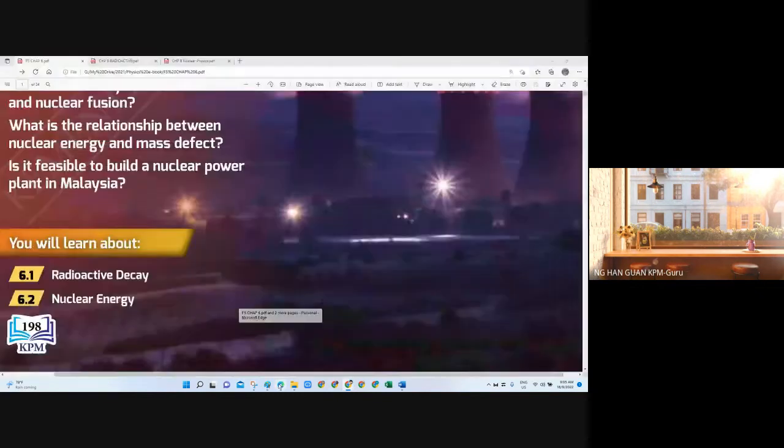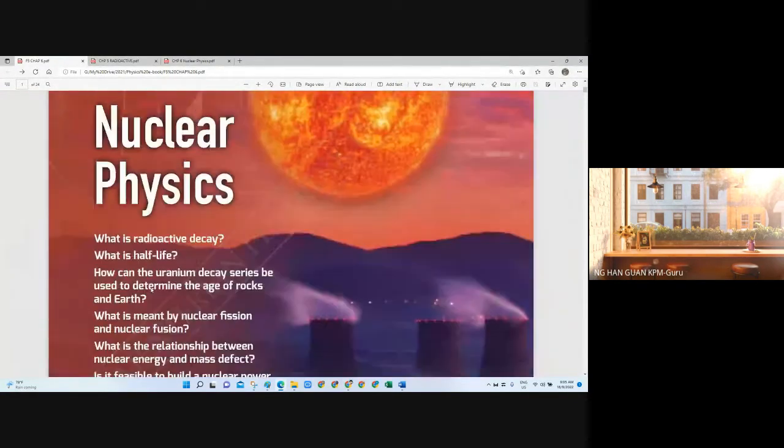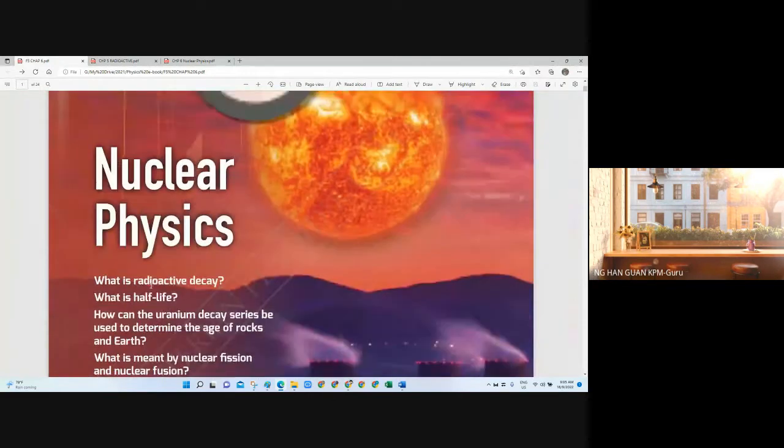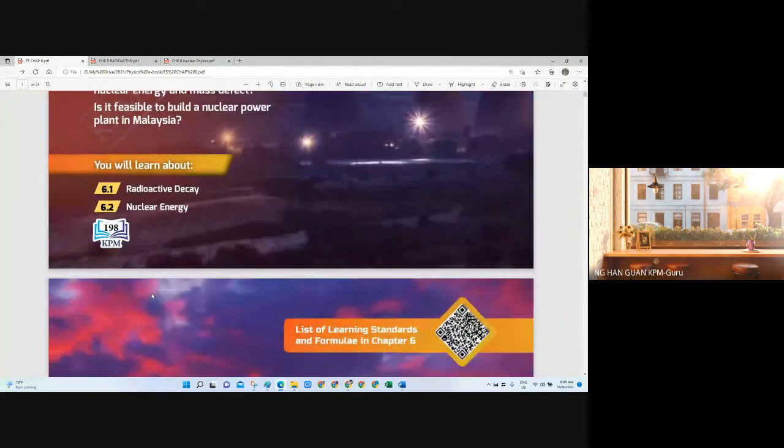Okay, chapter 6, only two subtopics, radioactive decay and nuclear energy. So the content that you need to learn in the new syllabus here seems like not so much. It's very, very little compared to the old syllabus. But okay, a lot of the parts related to radioactivity are actually already covered in your PD3 science. So you need to recall back. You need to recall back.